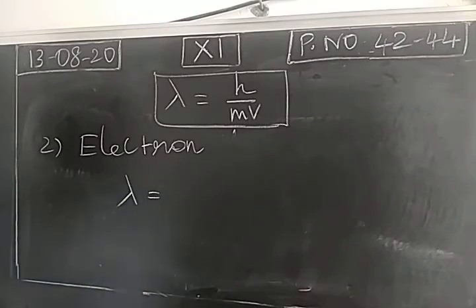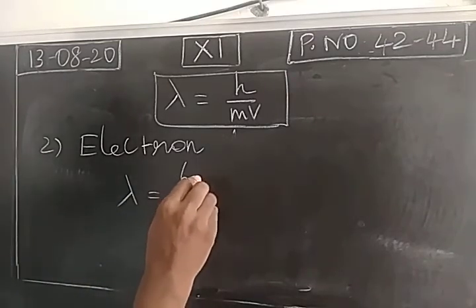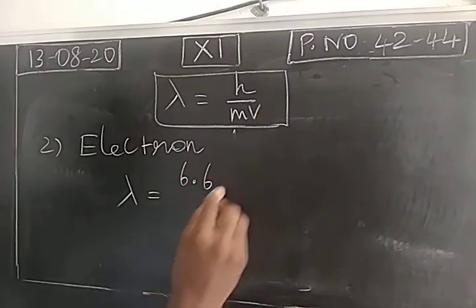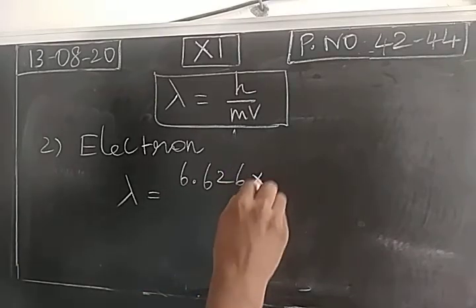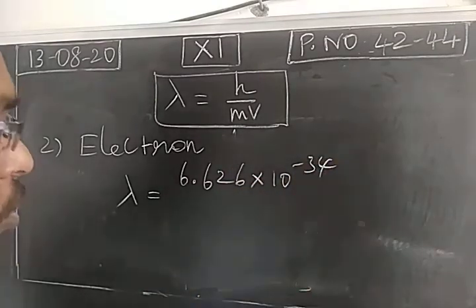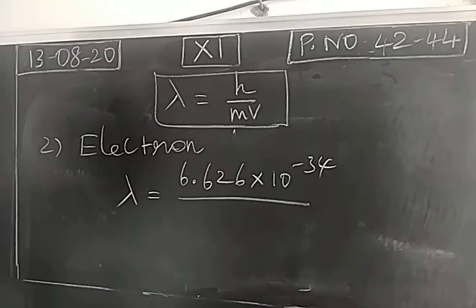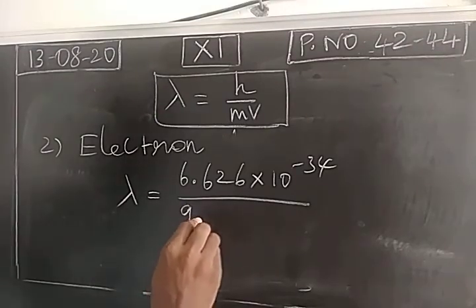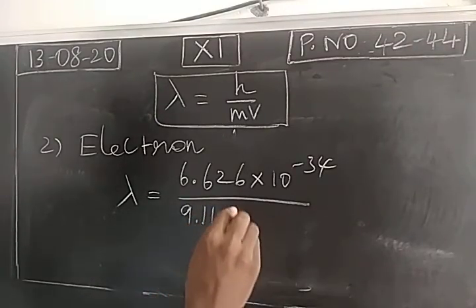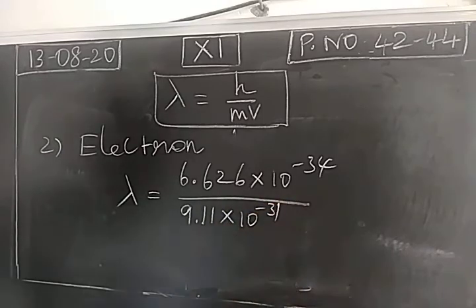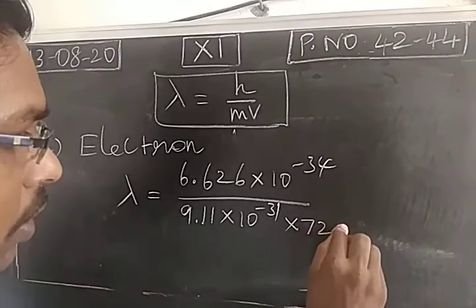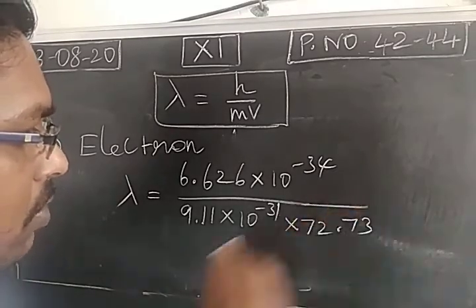De Broglie wavelength is equal to h by mv. Planck's constant h is 6.626 into 10 power minus 34 joule second, divided by the mass of an electron, 9.11 into 10 power minus 31 kilogram, and in the question the velocity of the electron is given as 72.73 meter per second.